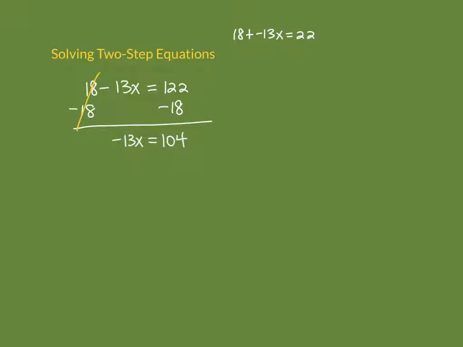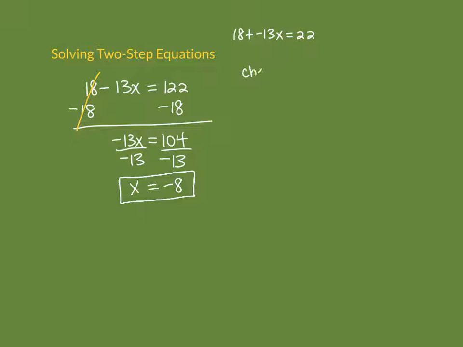Again, we're back to something that's familiar, and it's multiplication. Negative 13 times x. Negative 13 is the coefficient of x. So to get rid of multiplying, we divide. Since that number we're multiplying by is negative, we want to divide by a negative. So you divide by negative 13. Just because you see this minus sign does not mean we add 13 to get rid of it, because that won't work. Adding does not undo multiplication. Dividing does. So negative 13x divided by negative 13 is just plain x is equal to 104 divided by negative 13. Use a calculator, and you'll get negative 8.